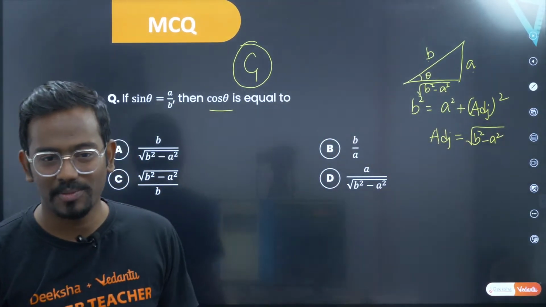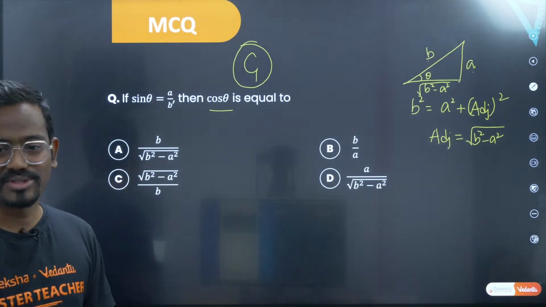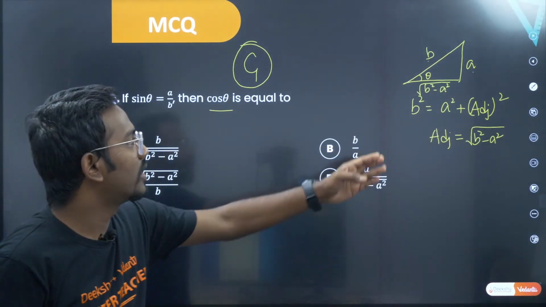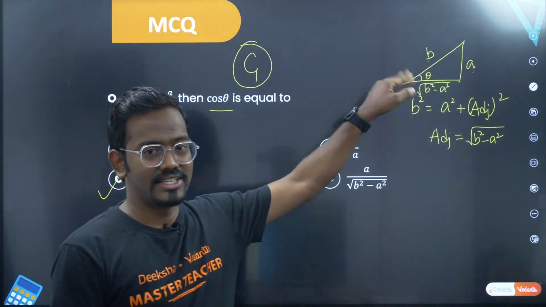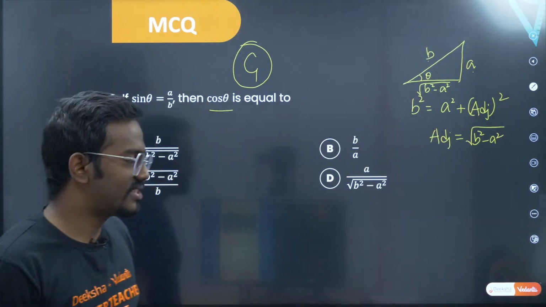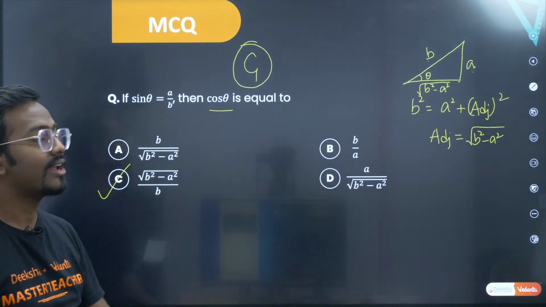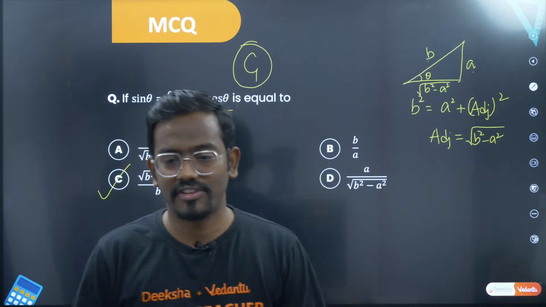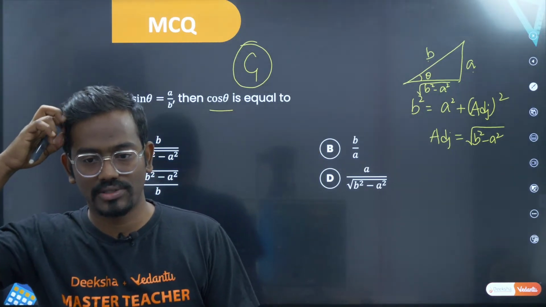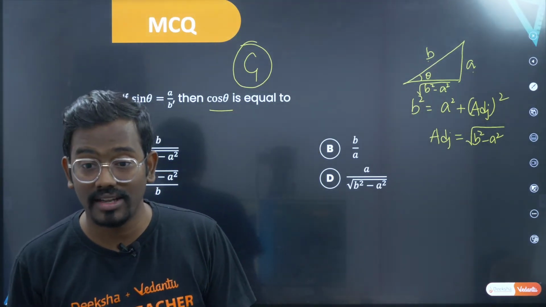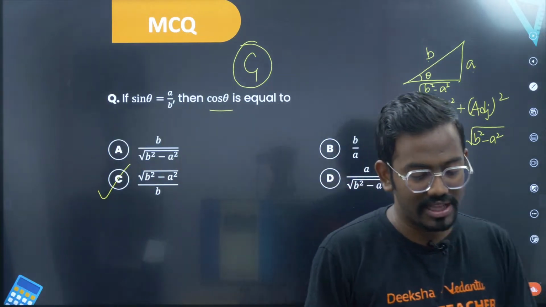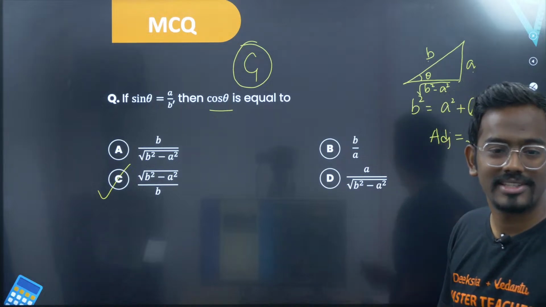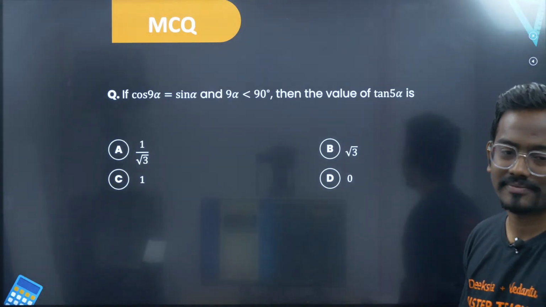Sir, option C. Okay, I can see most of you have answered option C. Very good. So option C is the right answer clearly. So what is cos theta? Sir, cos theta is adjacent by hypotenuse. Sir, adjacent is square root of B square minus A square and the hypotenuse is B. That's it. So the answers have been given by Infinity, Hina Kausar, Netra Satyanarayanan. Very good. All of them have given the right answer and this can be a probable question in your CBSE exam. Let's take up the next question.